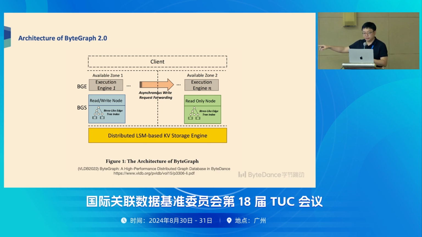Meanwhile, because the LSM-based KV store is write optimized, it naturally has some write redundancy. Meanwhile, because the storage engine is a KV store, to keep the system safer, we may need three copies of redundant data to protect the data safety.